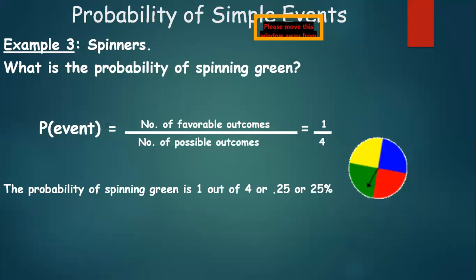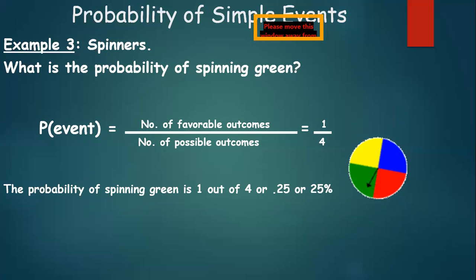How about spinners? Yeah, let's get into a lucky draw competition. Now, the question associated with spinners over here is, what is the probability of spinning into the green zone? As you can see on the right side of your screen, we have a spinner wherein the board is divided into 4 colors: yellow, blue, red, and green.